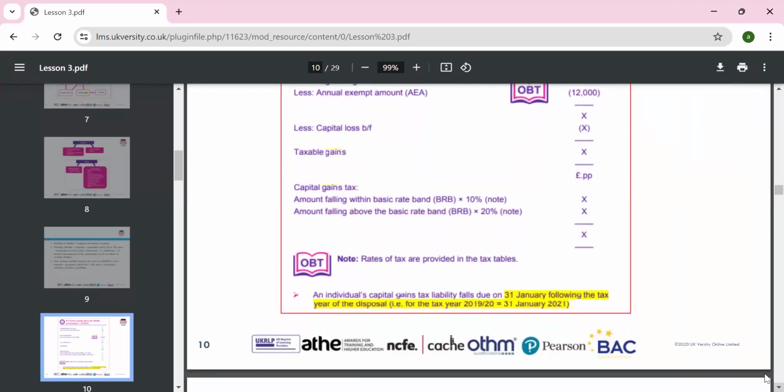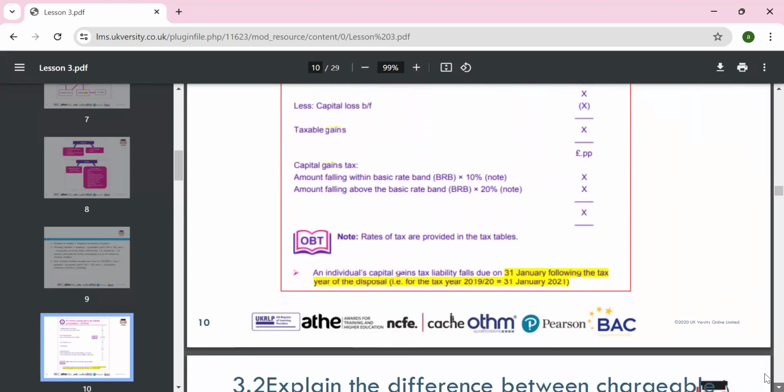So that's the way we can calculate the amount: 10% on the amount falling within the basic rate band, and anything above the basic rate band will be taxed at a higher rate than 10%.